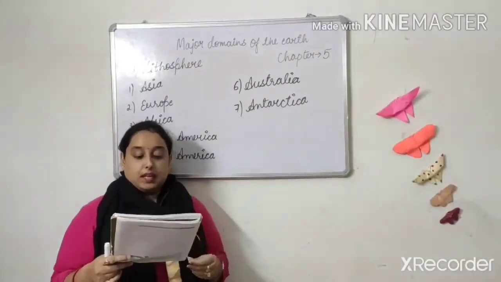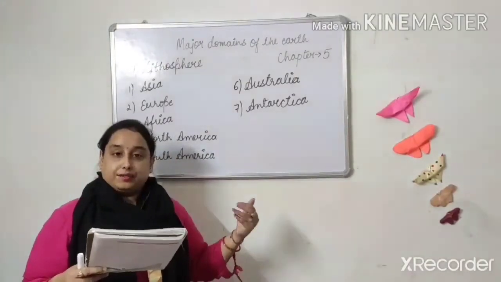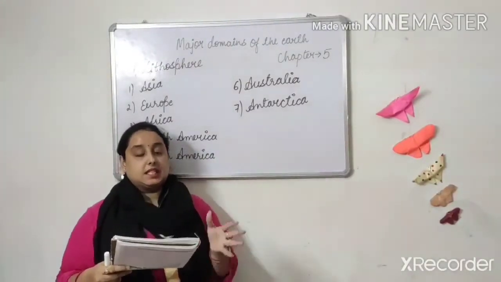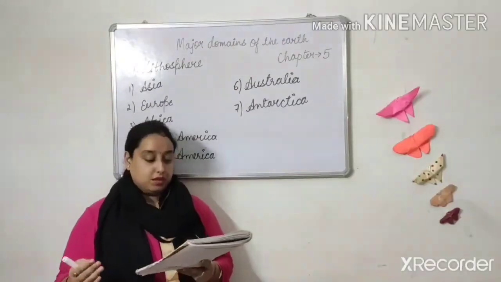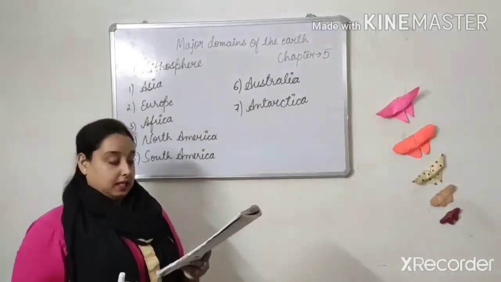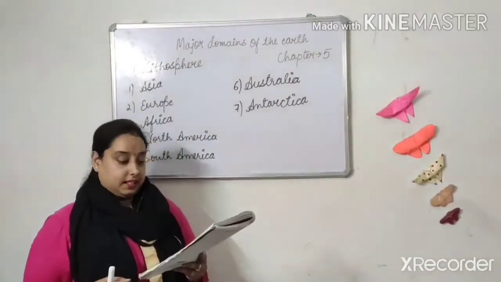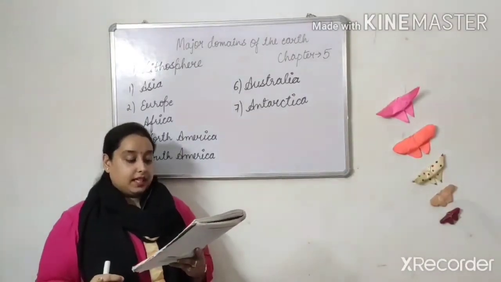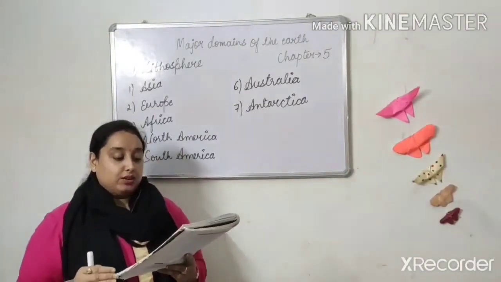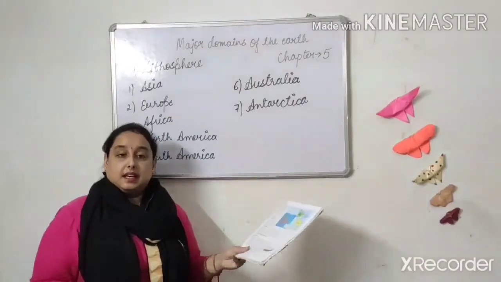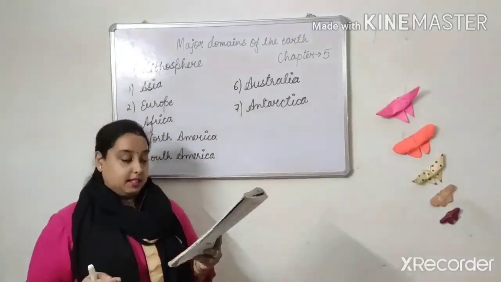The South Pole lies almost at the center of this continent. Means the South Pole lies almost in the middle of the continent, as it is located in the South Polar region.